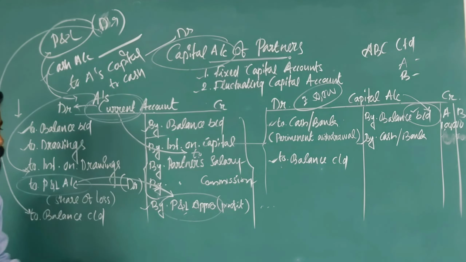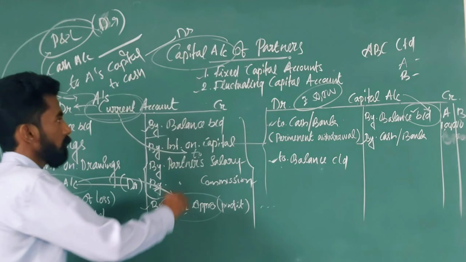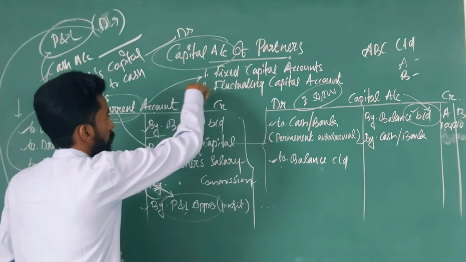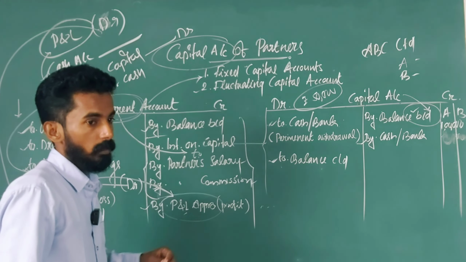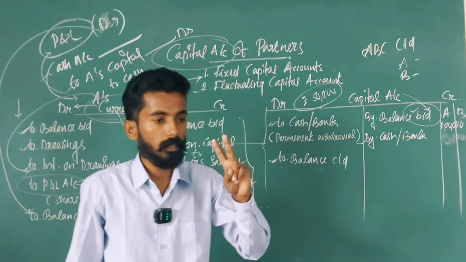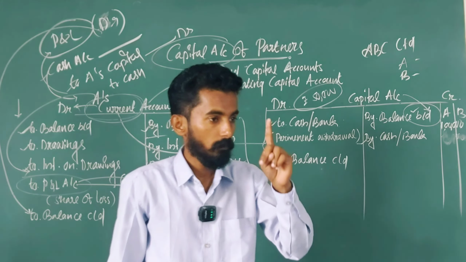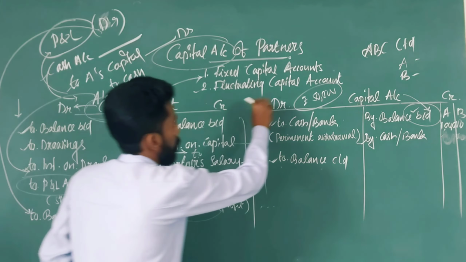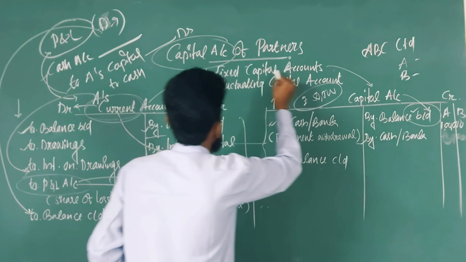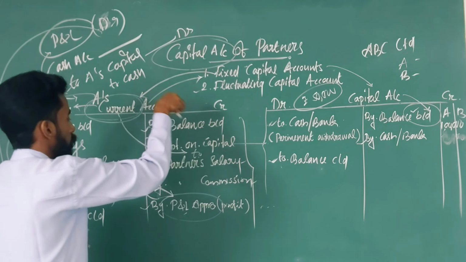These are the journal entries related to fixed capital accounts. There are mainly two accounts under the fixed capital method. The first one is the capital accounts of partners, and the second one is the current accounts of partners.